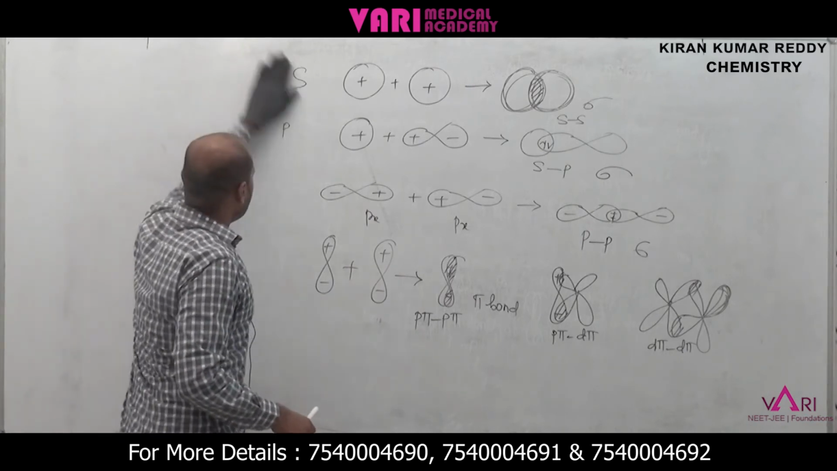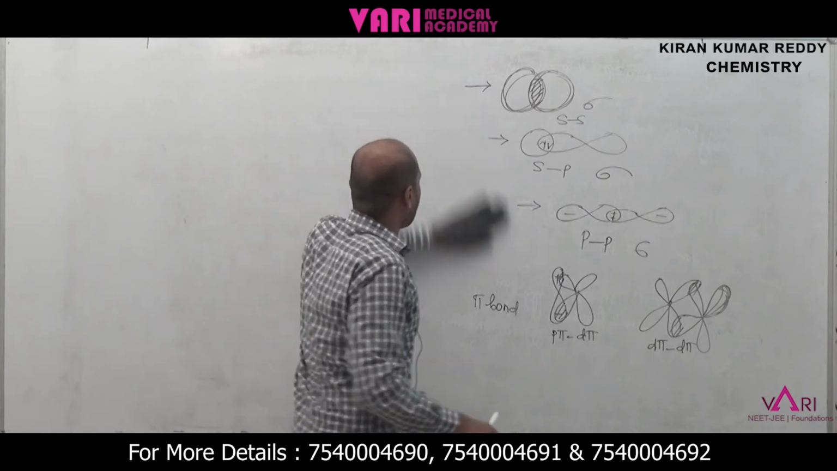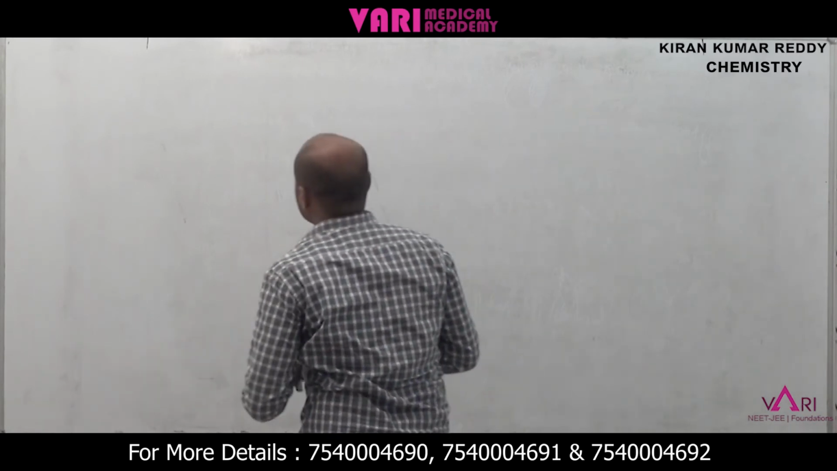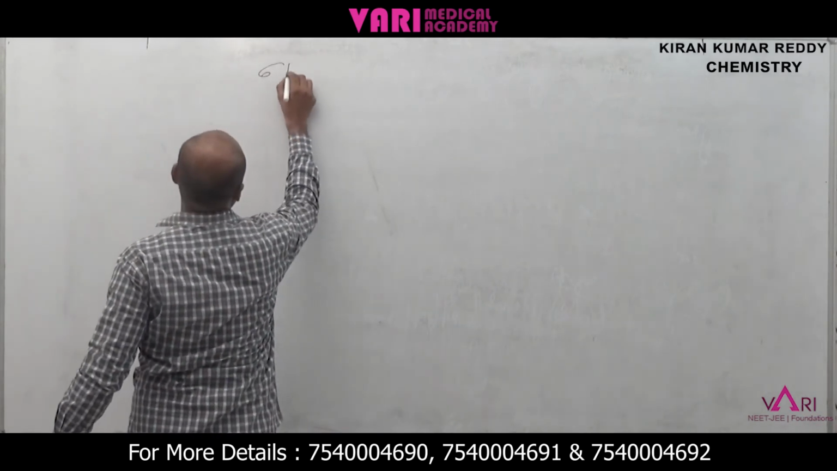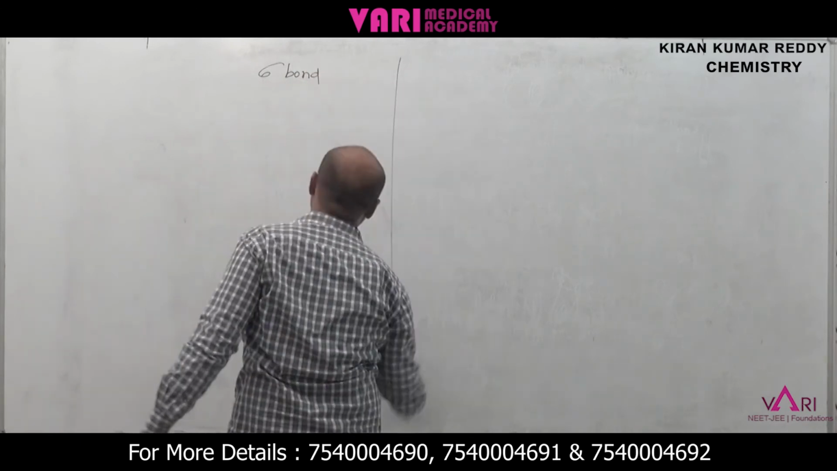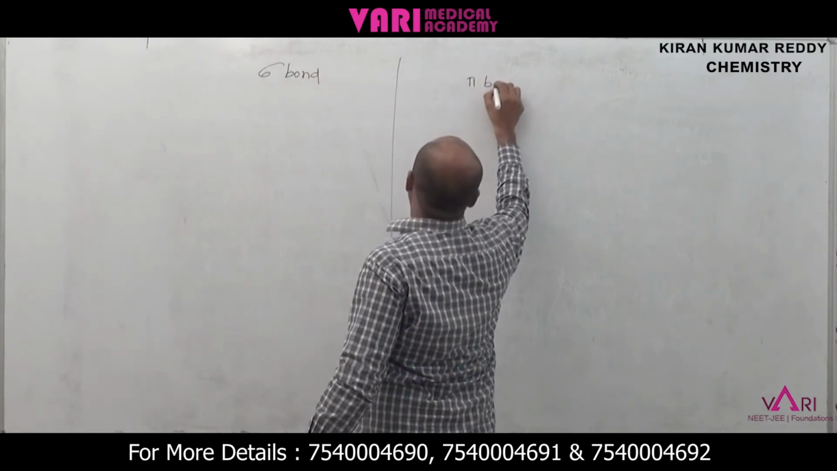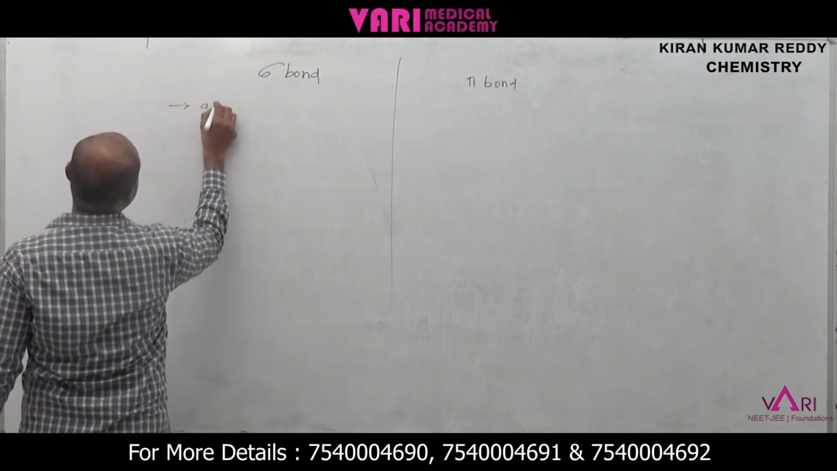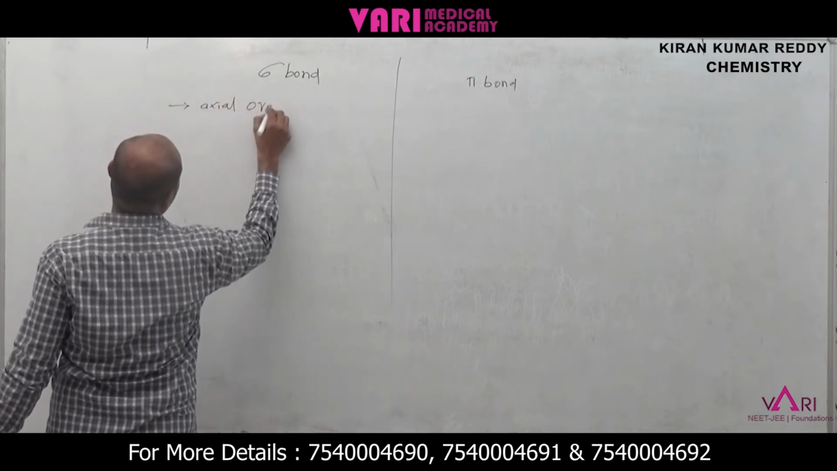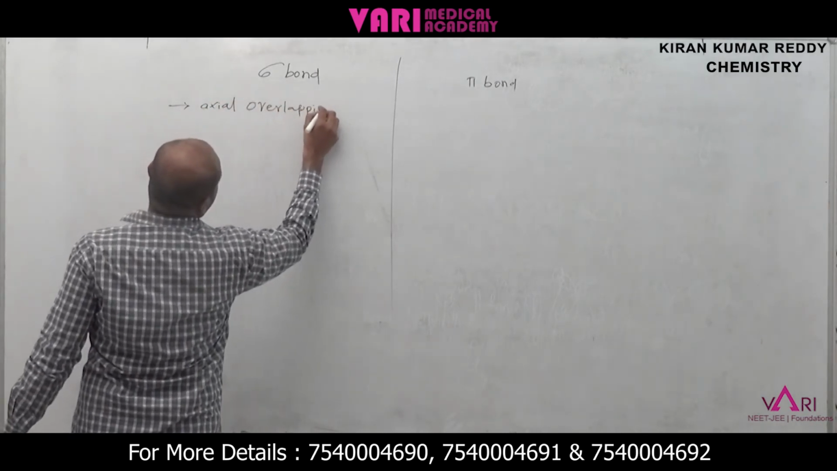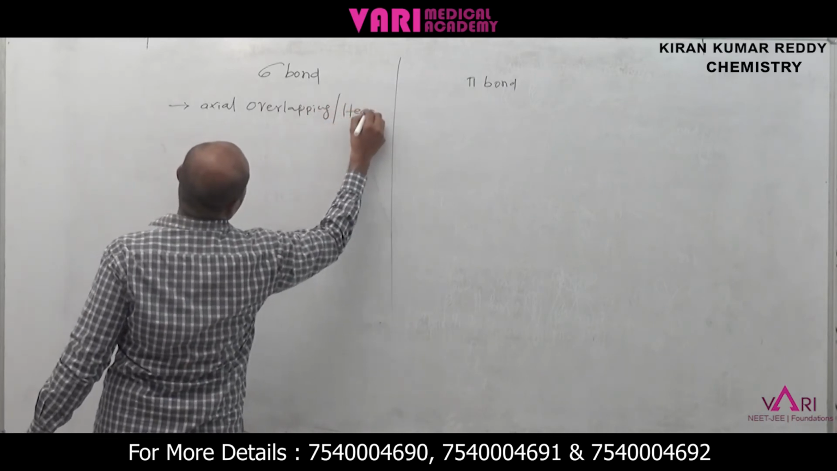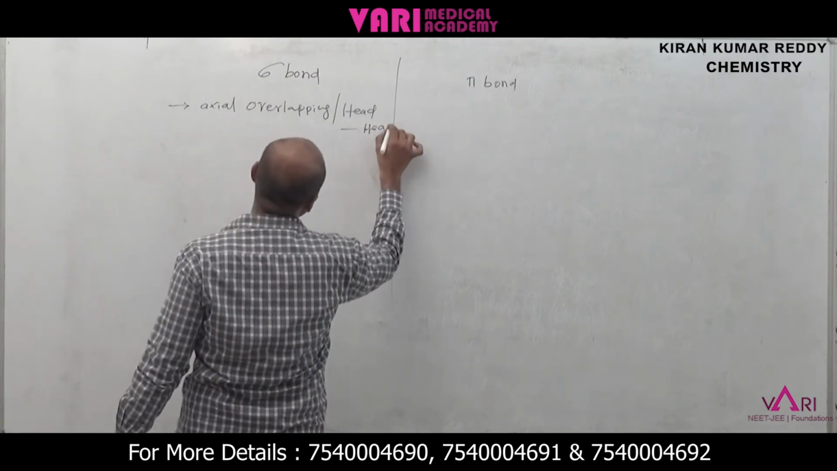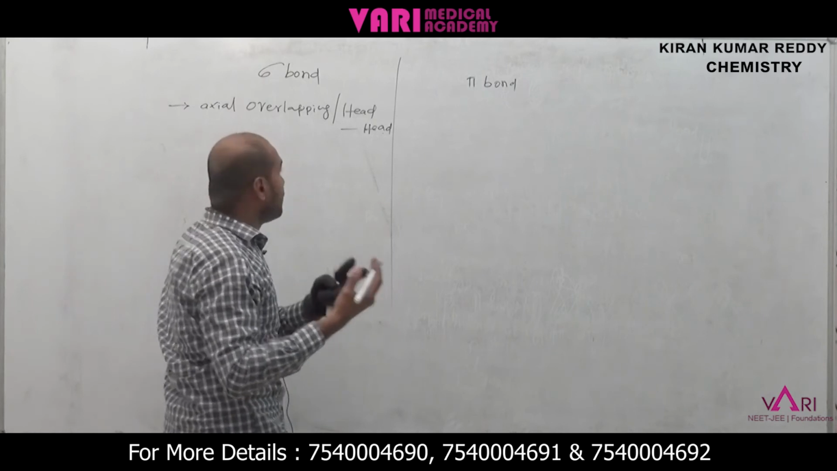Next, what is the difference between sigma bond and pi bond? The important points about sigma and pi bond. How is a sigma bond formed? Sigma bond is formed due to axial or head to head overlapping. Sigma bond is the stronger bond. Pi bond is the weaker bond.